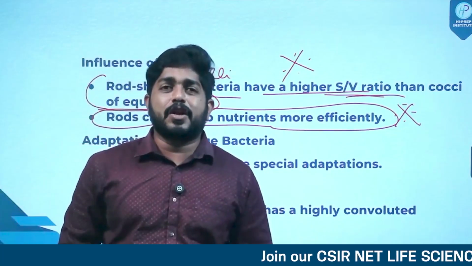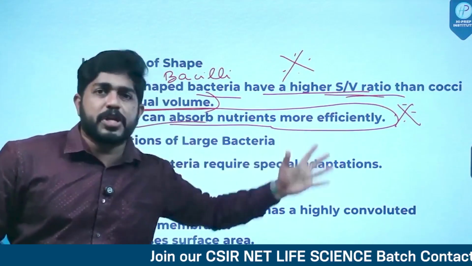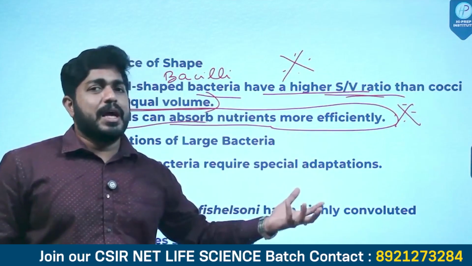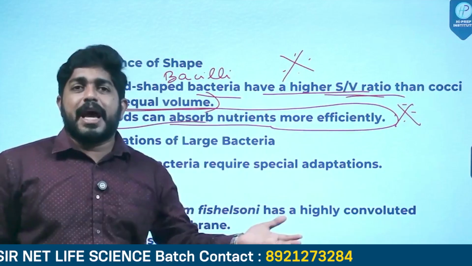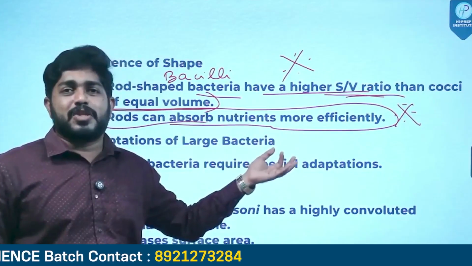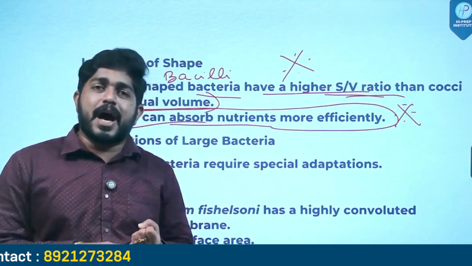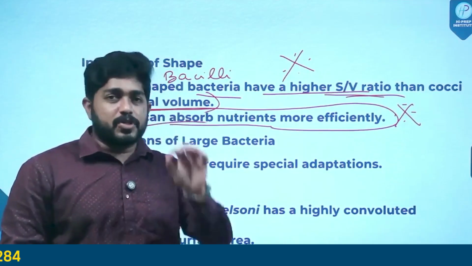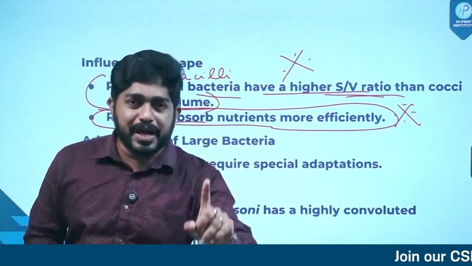Why are we studying all these things? If we get a statement in our exam that rods can absorb nutrients more efficiently, we will always think that there should be different types of absorbing carrier molecules or channels. But this has got nothing to do with carrier molecules or channels. This is purely related to their surface area to volume ratio. So why are rod bacteria more efficient for nutrient uptake? It is because of a simple reason: rod-shaped bacteria have a higher surface area to volume ratio than cocci bacteria.